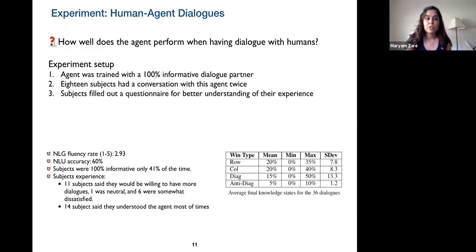And in terms of their experience, 11 subjects said that they would be willing to have more conversations with this agent. 1 was neutral and 6 were somewhat dissatisfied. And 14 subjects said that they understood the agent most of the time.